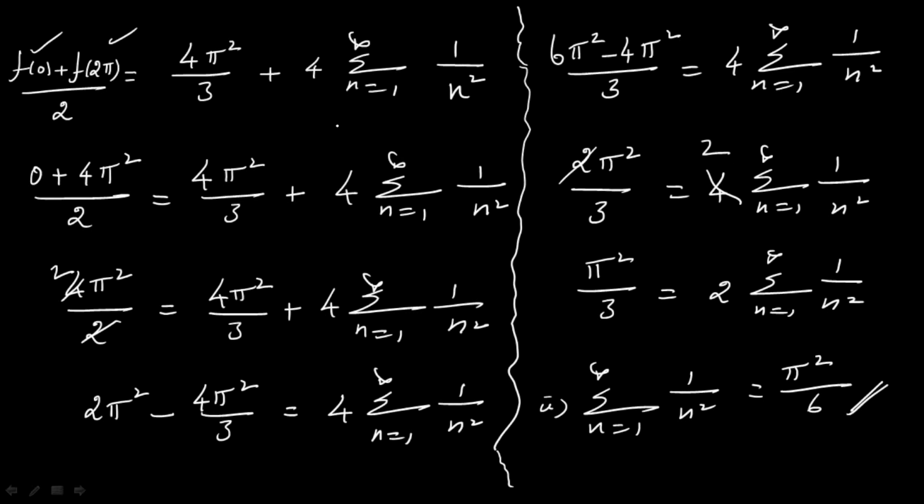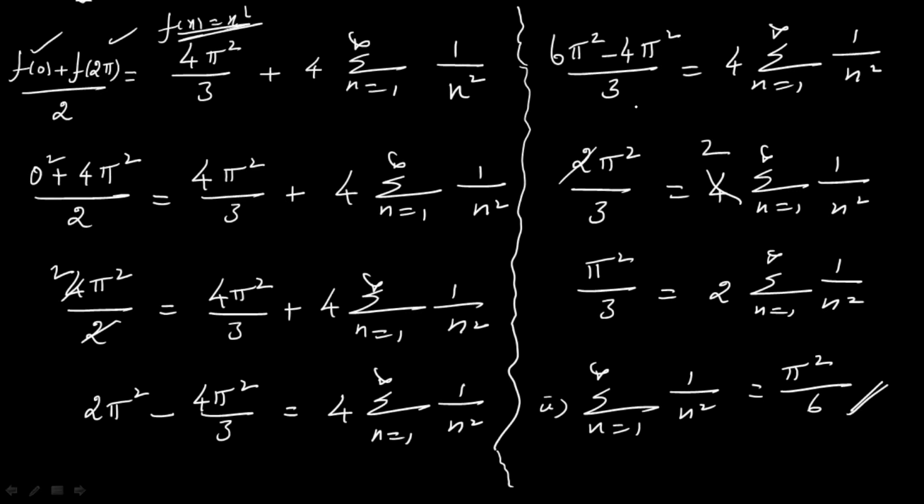That is equal to, so we have the same right hand side, the function value f of 0. So you know f of x is nothing but the given function, f of x is x square, isn't it? So 0 square plus 2 pi the whole square, f of 0 is 0 square and f of 2 pi is nothing but, replace x by 2 pi, you had 4 pi square over 2.